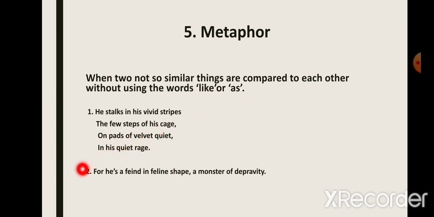Now let's look at this line. For he is a fiend in feline shape, a monster of depravity. Now here the cat, Macavity, the Mystery Cat, has been compared to a fiend, a devil.